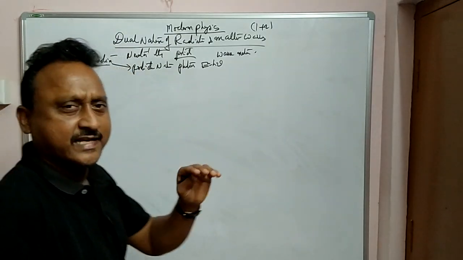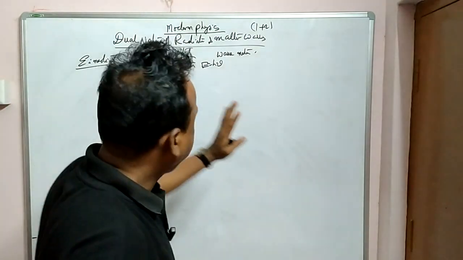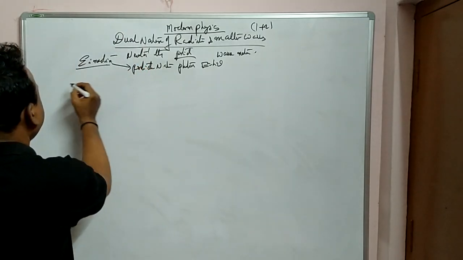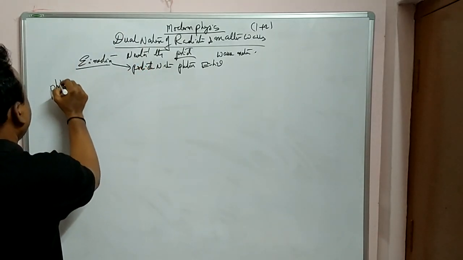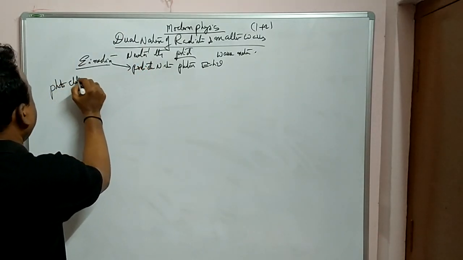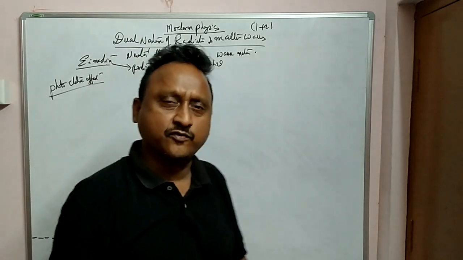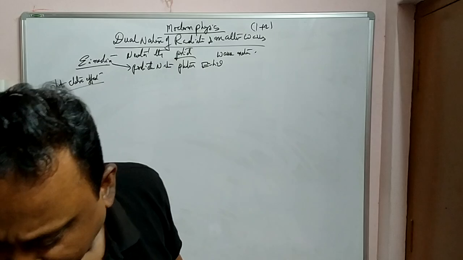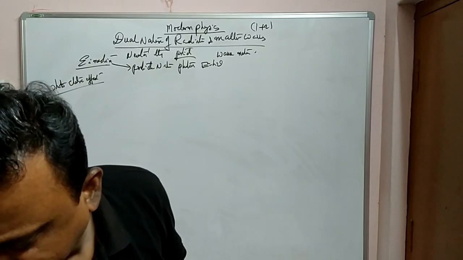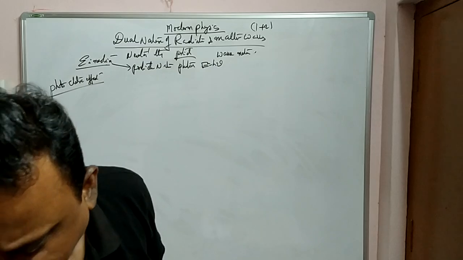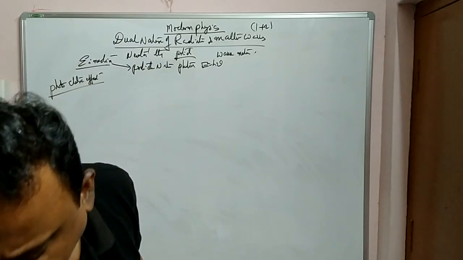Considering light as a particle, he explained the photoelectric effect experiment. Let us see what this photoelectric effect experiment is and what the main things discussed in it are. Let us start.